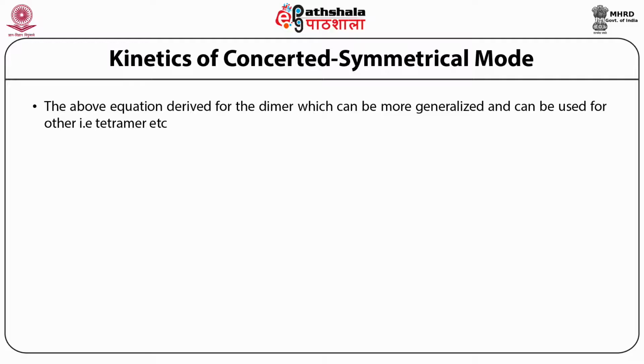So the equation becomes V upon Vmax is equal to substrate concentration divided by Ks, into 1 plus S upon Ks within the bracket to the power n minus 1, divided by L plus in the bracket 1 plus S upon Ks, that is to the power of n.